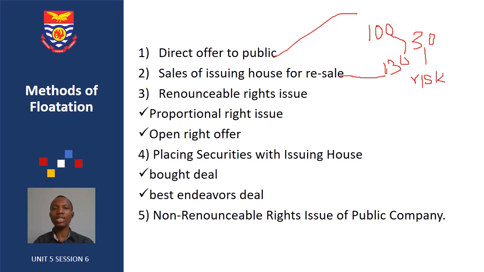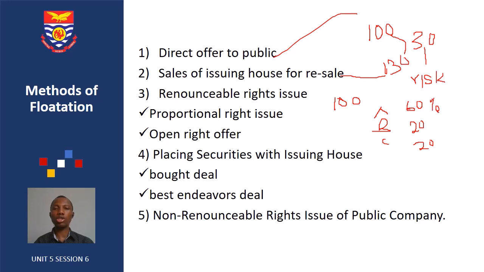So let's assume that the company wants to issue 100 shares. Now we have shareholders A, B, and C. A has 60%, B has 20%, C also has 20%, in percentage.